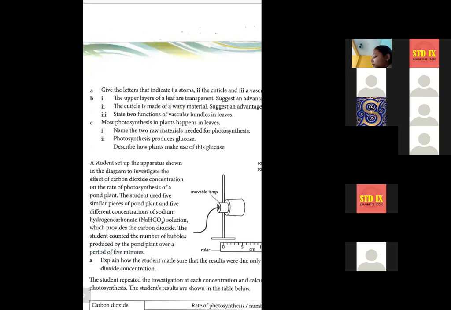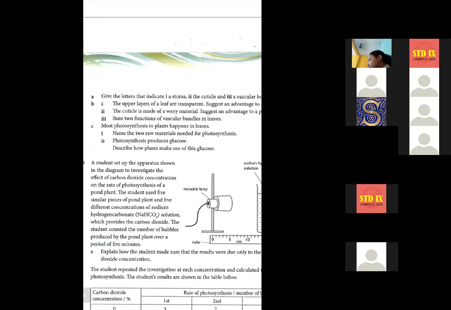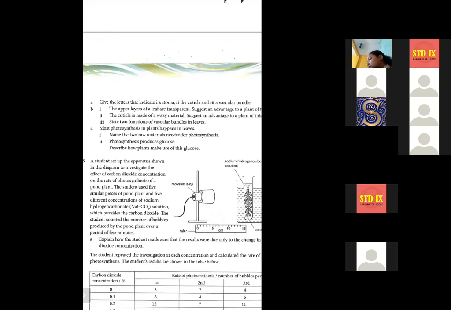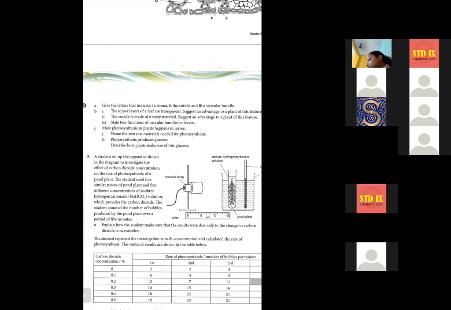Now number C, most photosynthesis in plants happens in leaves. So see, one question is, name the 2 raw materials needed for photosynthesis. Carbon dioxide and water are the 2 raw materials needed for photosynthesis.